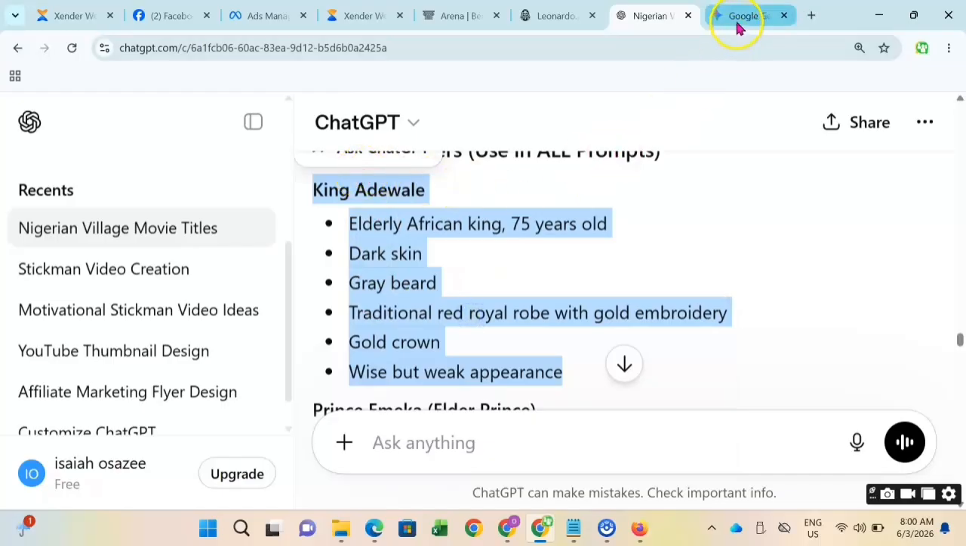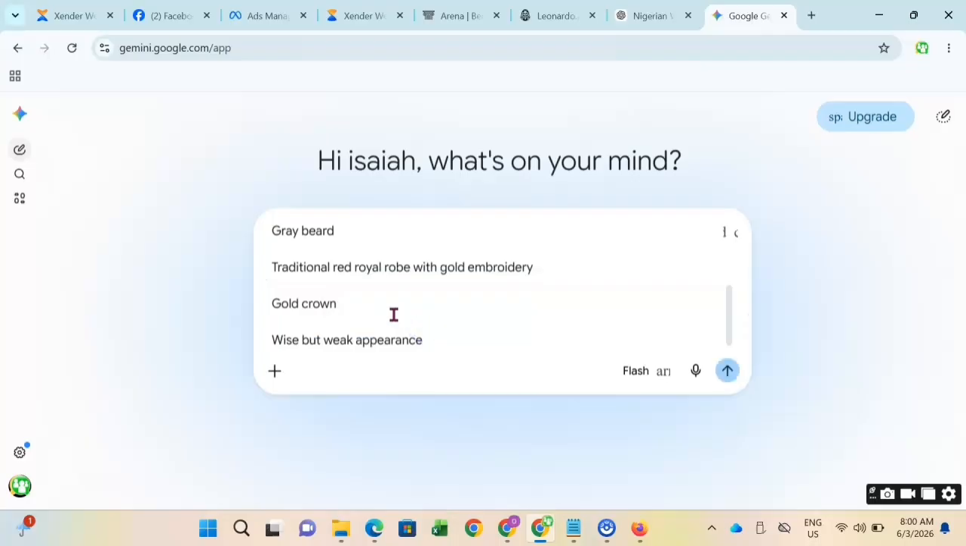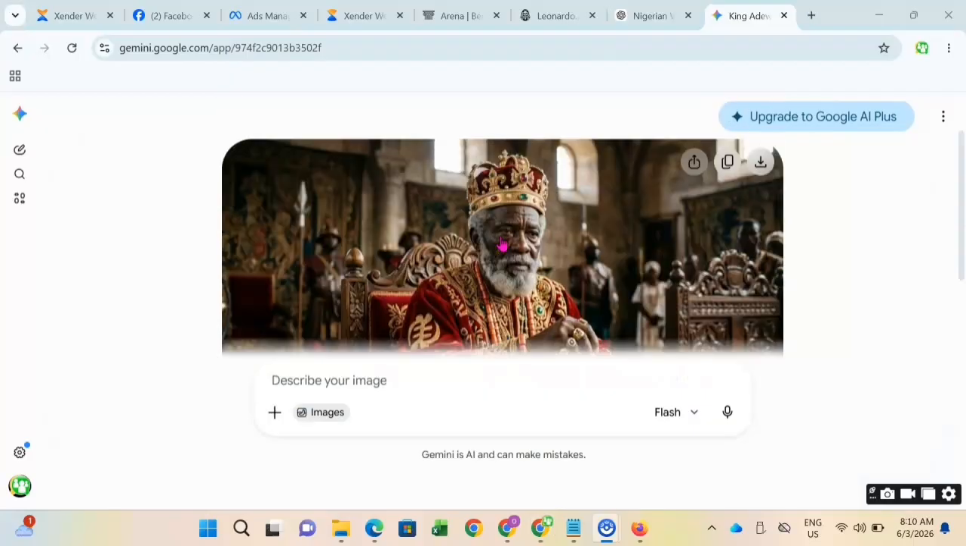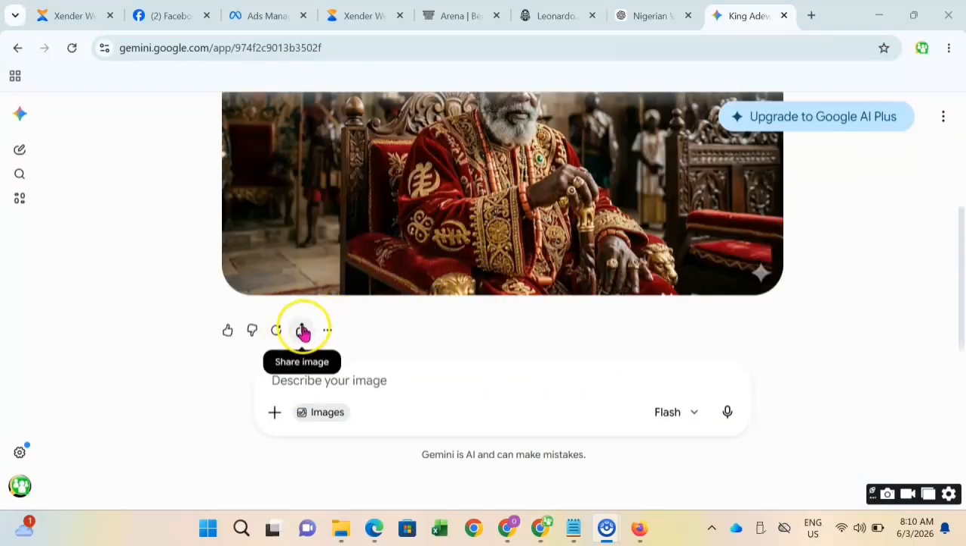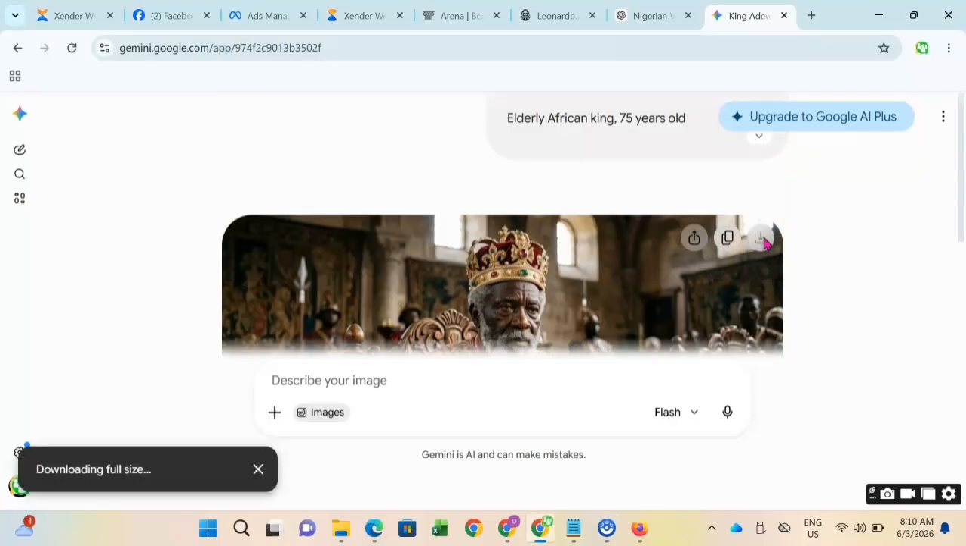Now I'm going to copy this. That's King Adewale, and I'm going to paste it into my Gemini AI to generate this king. You can see the way it looks, the dressing and everything. This is the king we are going to be using, the king of the movie. So I'm going to download this particular image.